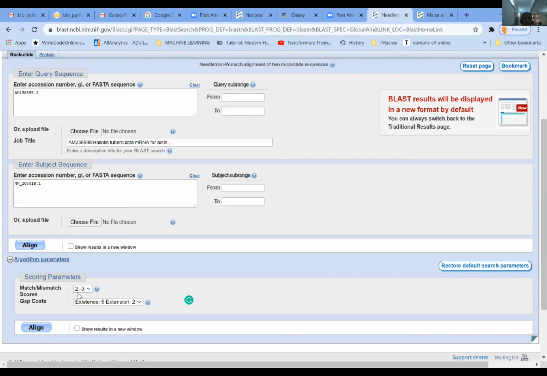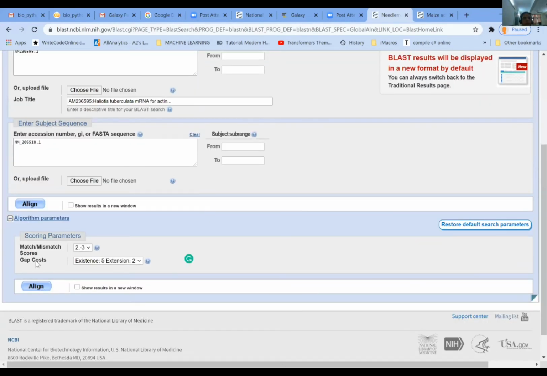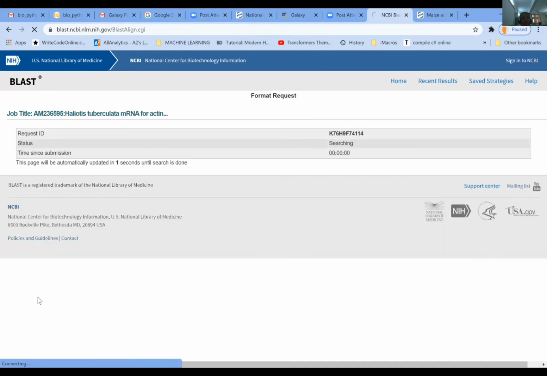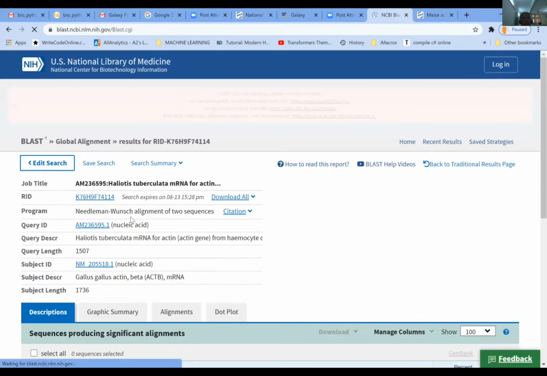For a match, that means if A matches with A, we give 2 marks to that nucleotide, and if A doesn't match, it matches with C or T, we are going to reduce -3. So for every nucleotide, the scoring is given, and the sum of all those numbers is given as the scoring of the sequence. Here, these are default values. I'm not changing anything now, just for demonstration purposes. It is going to align the sequences, and it is going to give you the output.